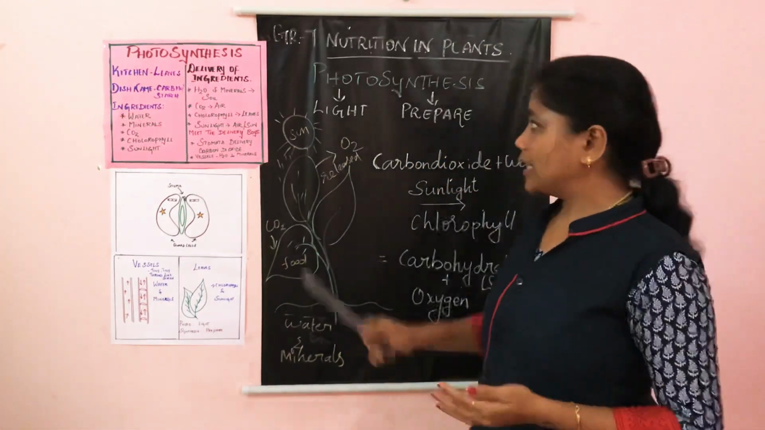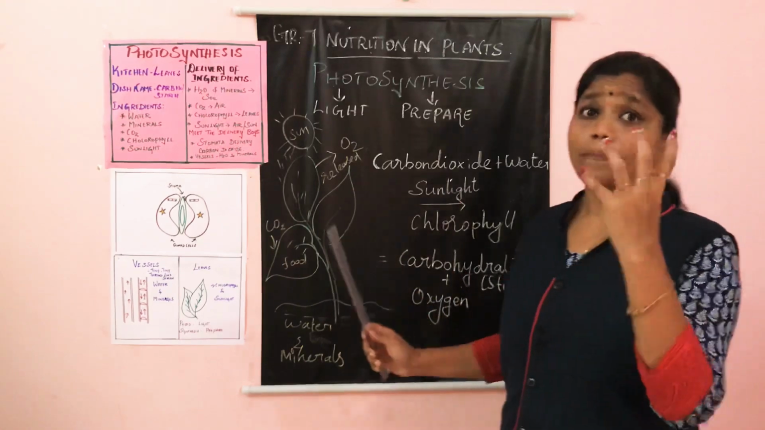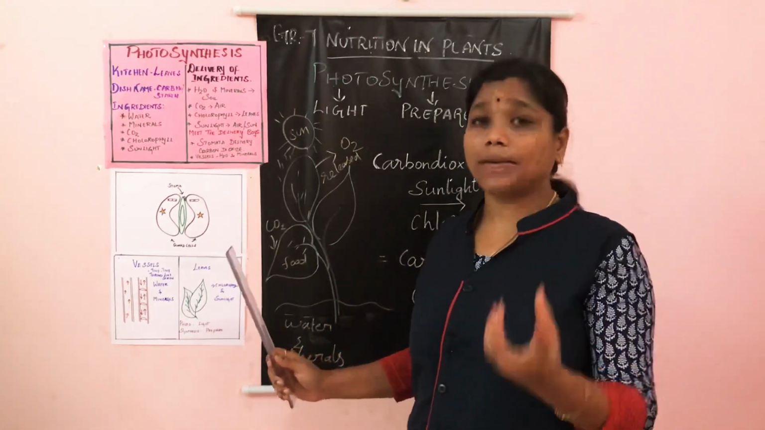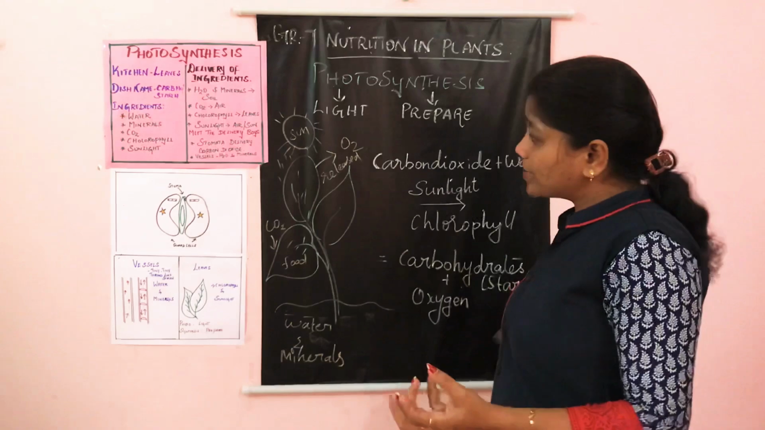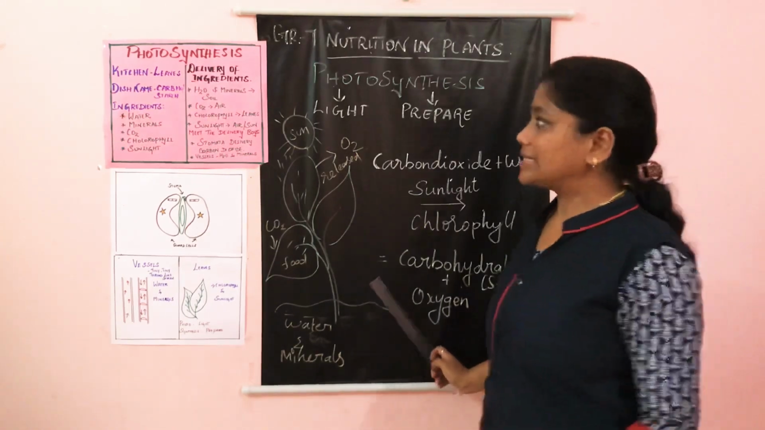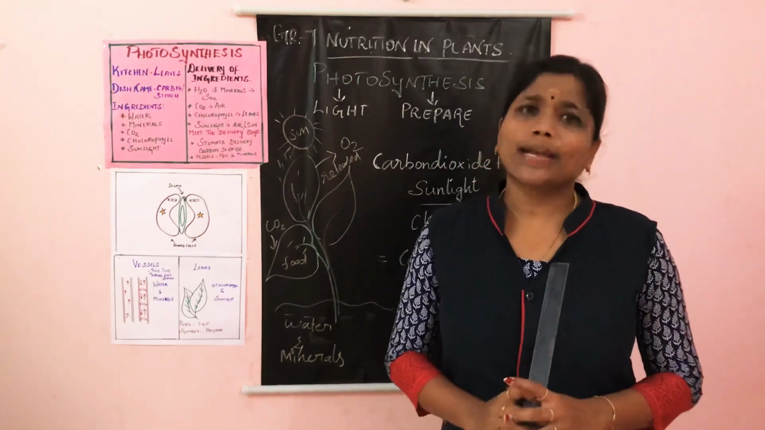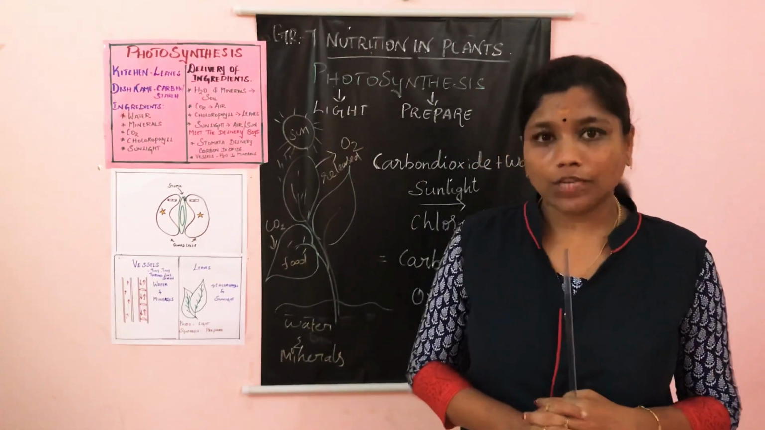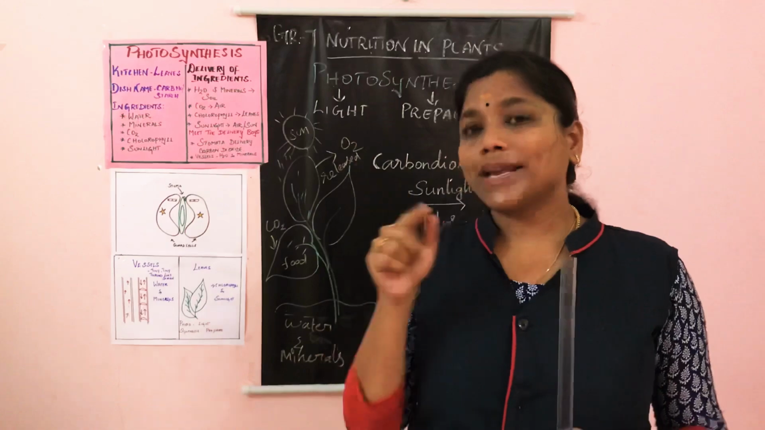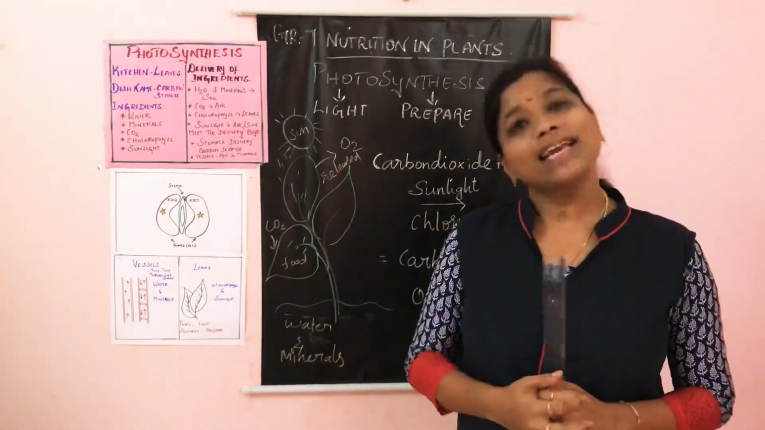Understood? So ultimately the plant gives us the food. It is by the process of photosynthesis. Are we all clear with the process of photosynthesis? Only green plants will undergo photosynthesis. We'll have a question here. The answer will be in the next session.